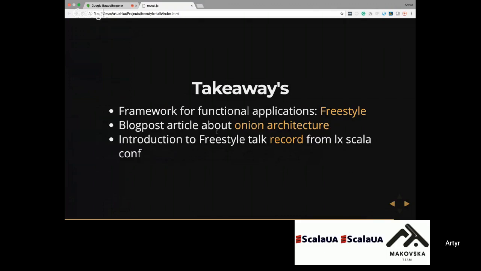Second, a blog post from John De Goes that describes the idea. It's exactly what we reached by using the Freestyle framework. And the third one is a great talk that was given at the Scala conference, where you can find some ideas and under-the-hood details. By watching this talk, you will understand some of the decisions that were taken in this framework.